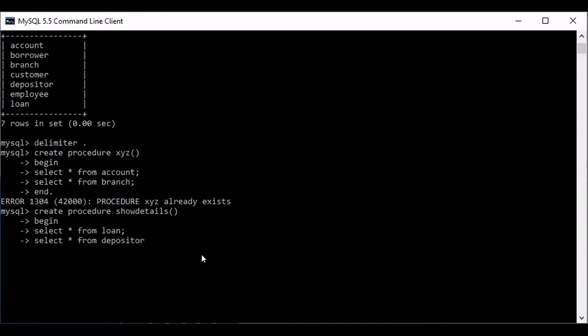Okay, so these two tables, semicolon. Another table I can also fetch at a time. See here, you can execute more than three statements. Select star from loan, select star from depositor, select star from employee. Okay, then I'm ending.